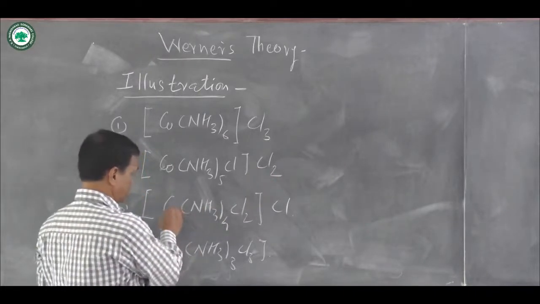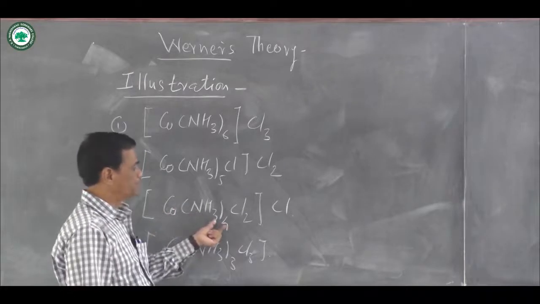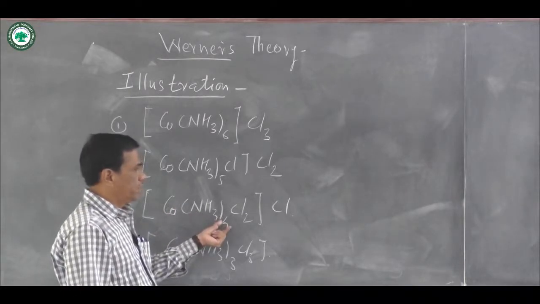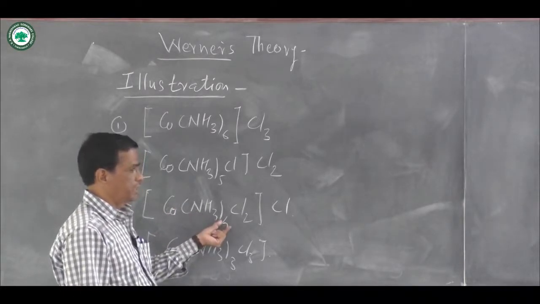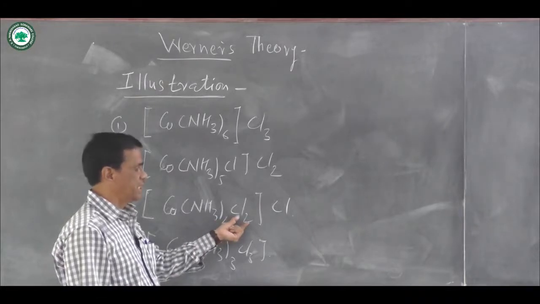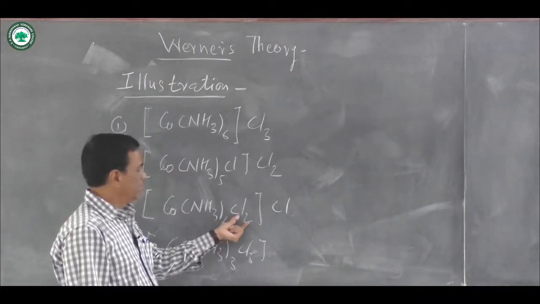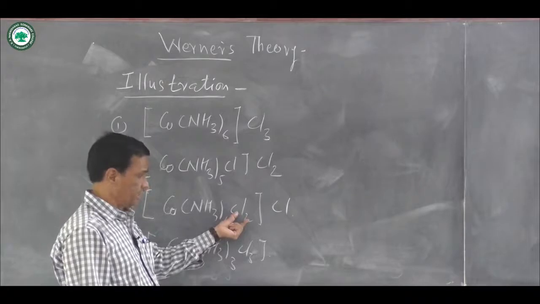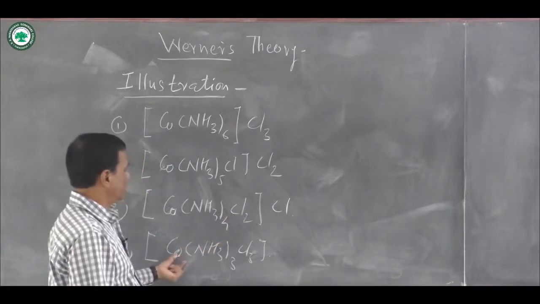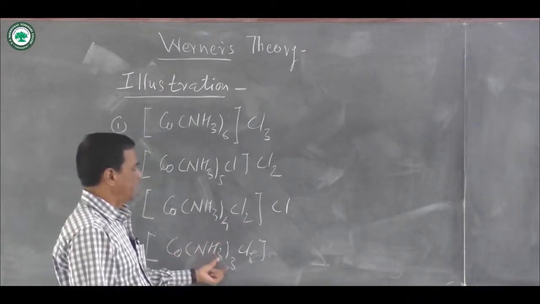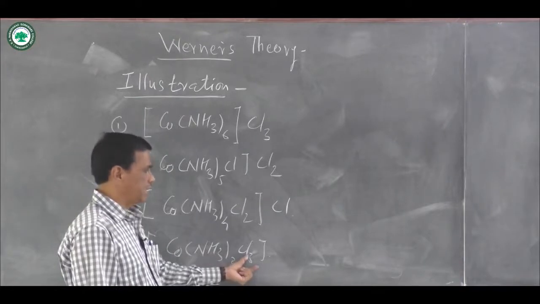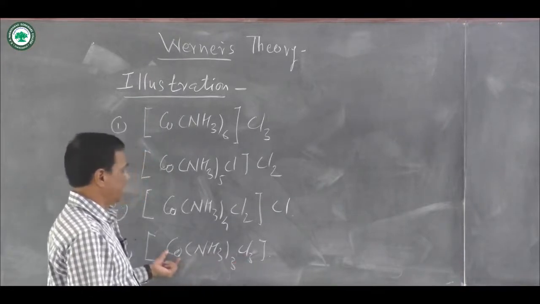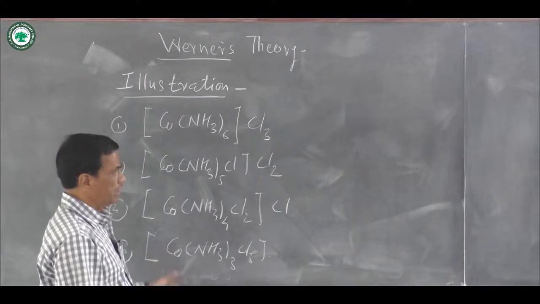In this case, 4 NH3 ligands are directly attached to the cobalt, and 2 chloride ions are also in secondary valencies. Then in the last one, 3 NH3 ligands and 3 chloride ligands are directly attached to the central metal ion.